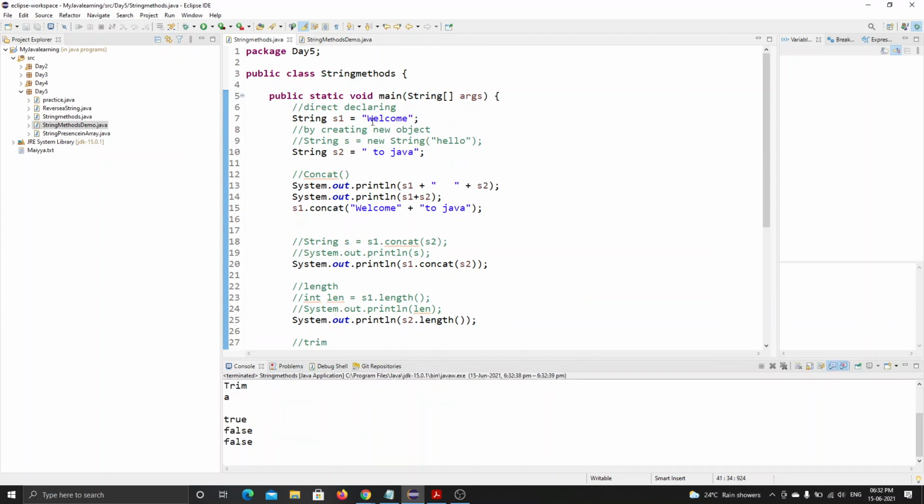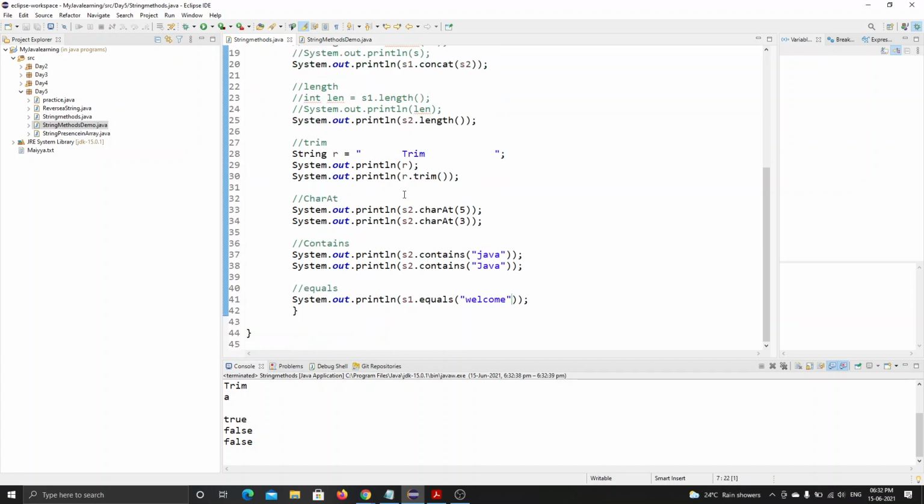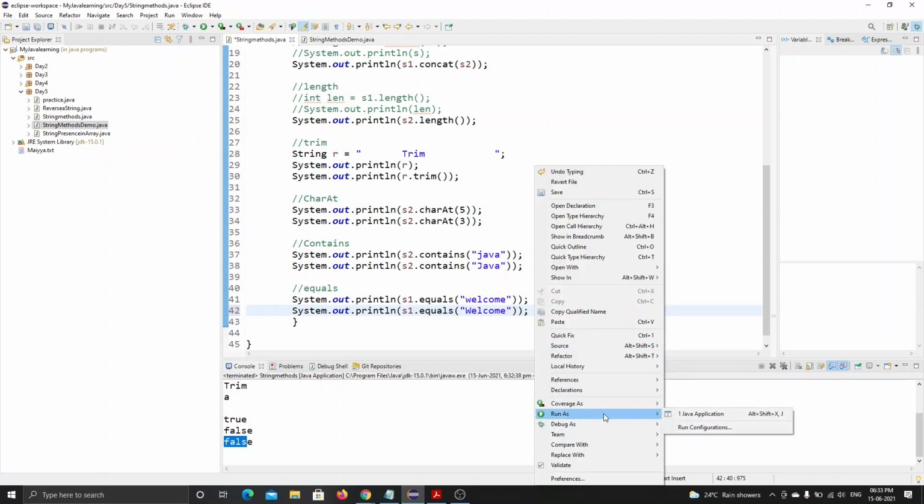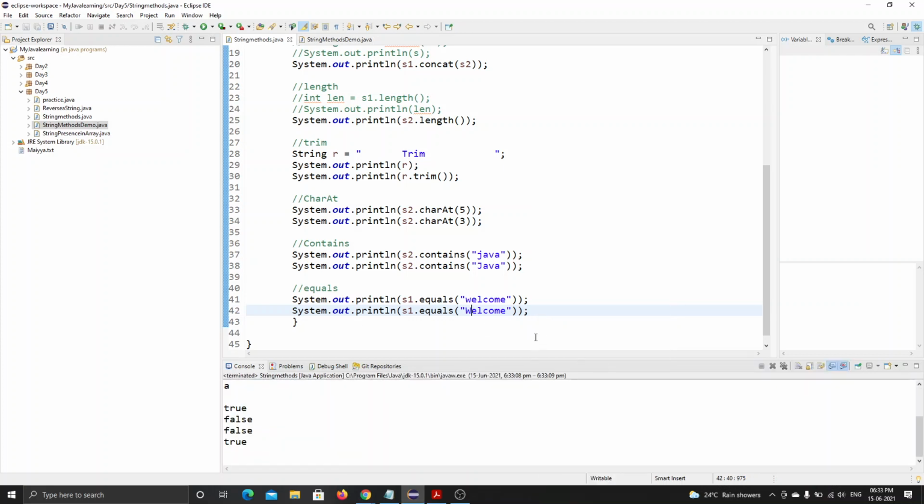See, I have inserted the first character in upper case, but it is giving me false because it doesn't ignore the cases. If I write a similar one using the same caps, changing those, let's see, it's giving me true now.